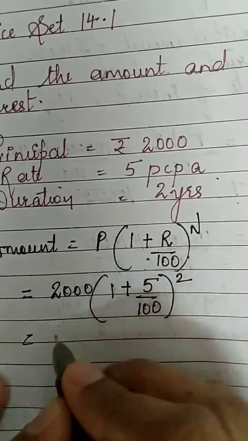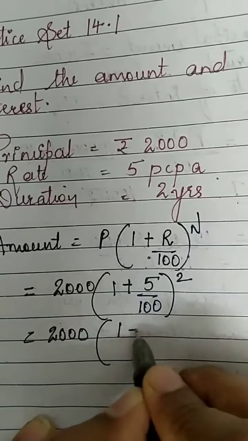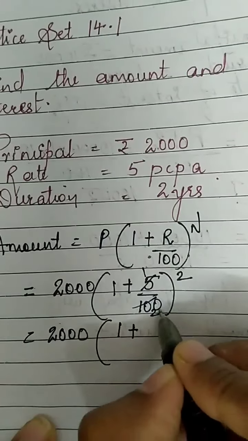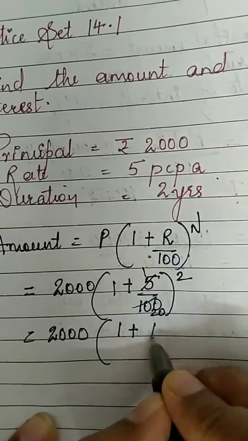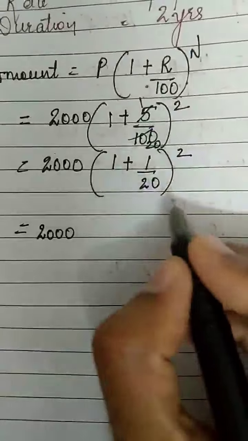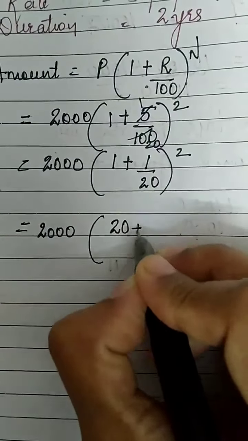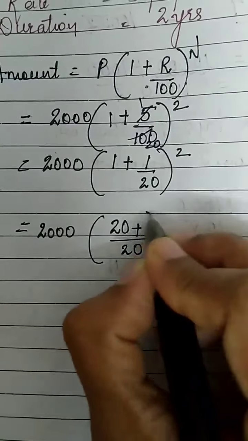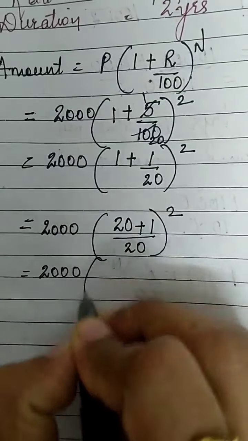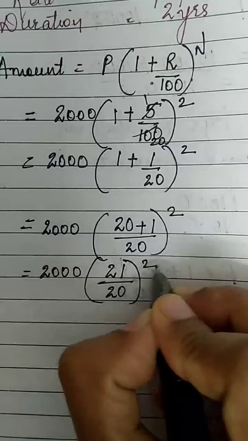First we will solve the bracket. So this 2000 will remain 2000. 1 plus 5 upon 100, we can cancel. 5 ones are 5, 5 twenties are 100. So this is 1 plus 1 upon 20, the whole raised to 2. Now I'll do the cross multiplication. 1 into 20, 20 plus 1 upon 20, the whole square, which is equal to 2000 into 21 upon 20 the whole square.